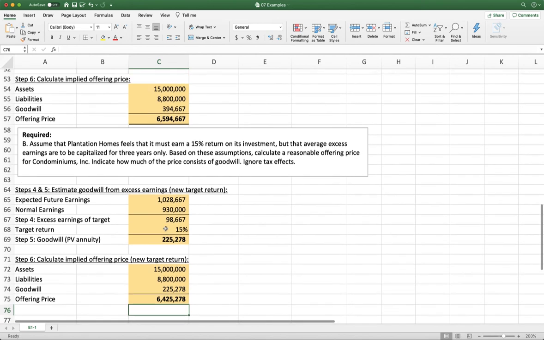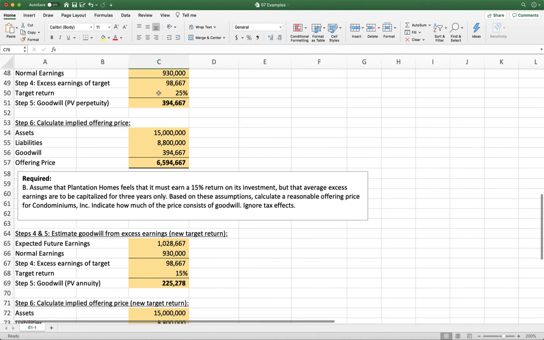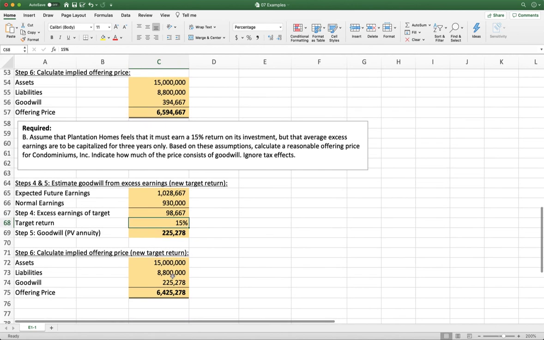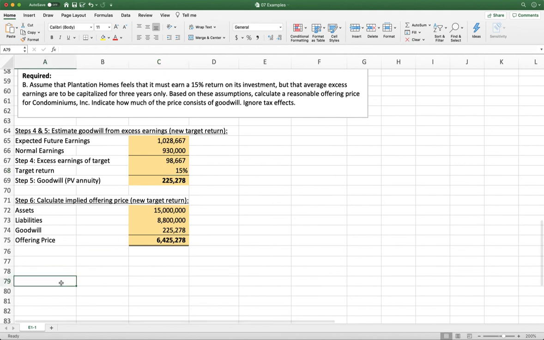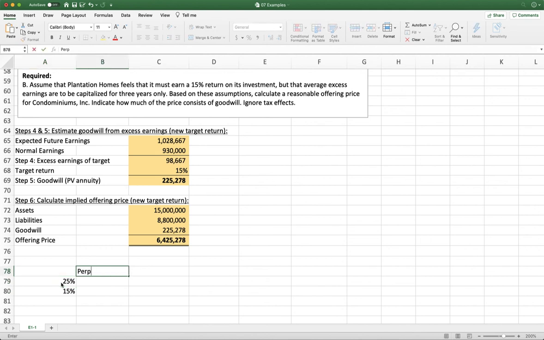We also turned 2 dials from here to here. We changed the discount rate and we changed the term. So I want to take a minute to look at both of those things and show you what effects they had. So we had our 25% discount rate and we had our 15% discount rate. And for duration, we had a perpetuity. And we had 3 years.